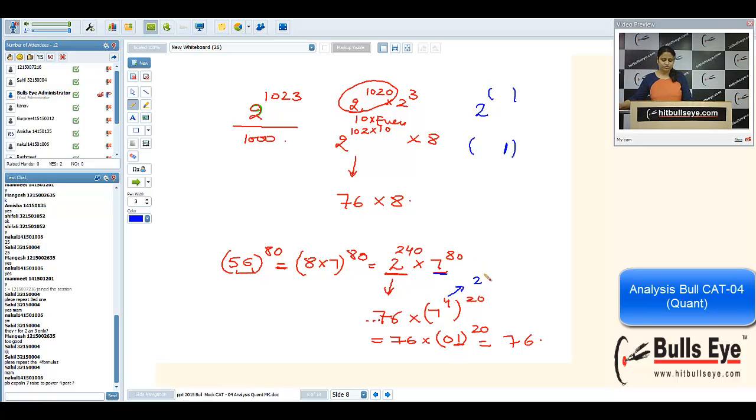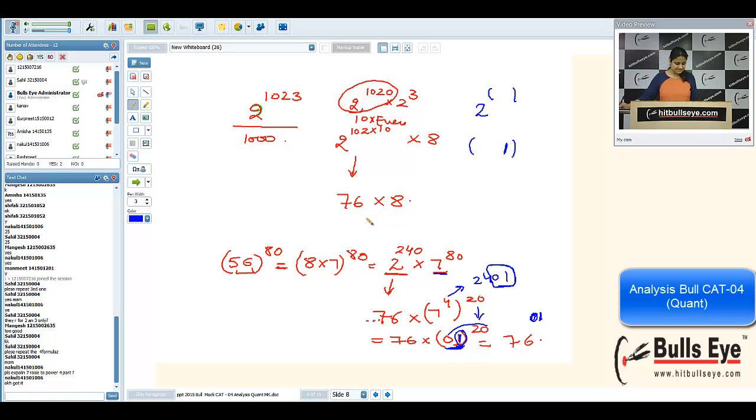What is 7 raised to power 4? That is 2401. Since I am interested only in last two places, I am considering this 01 only. So I am writing 01 and 20 is carried forward. That was the same power. Now 01, now you can use the formula, or you can directly see that 1 raised to power 01 is nothing but 1, and 1 raised to power anything is 1 always. So you can apply the formula as well. It will end in 1. So I'm writing 1. You will multiply this 0 by this 0, so it will be 01. Is it okay, Nakul?